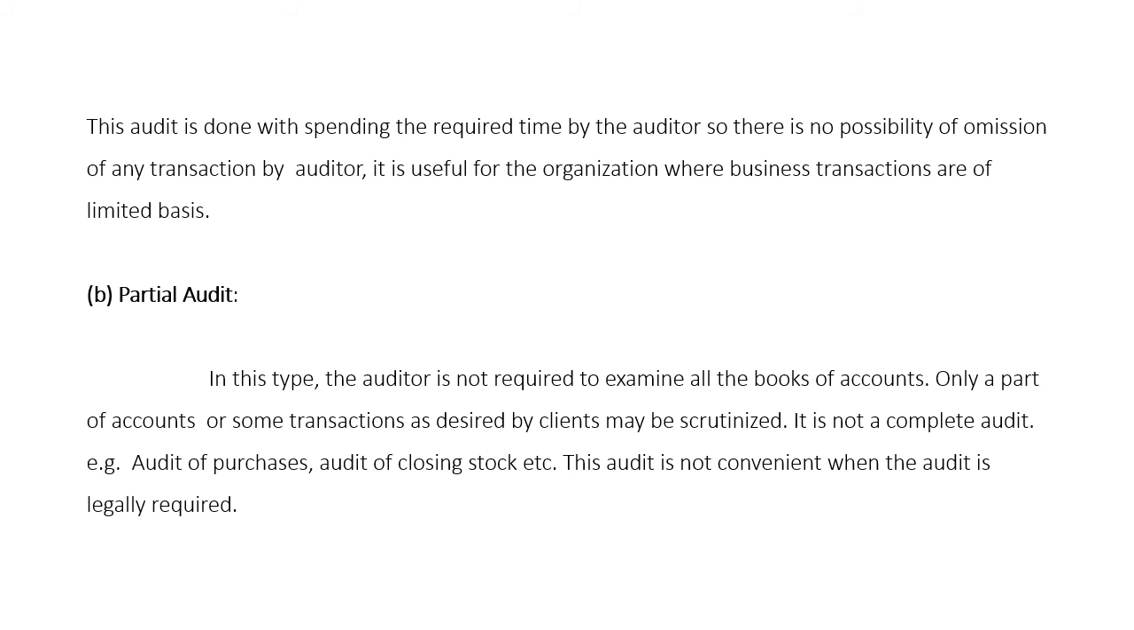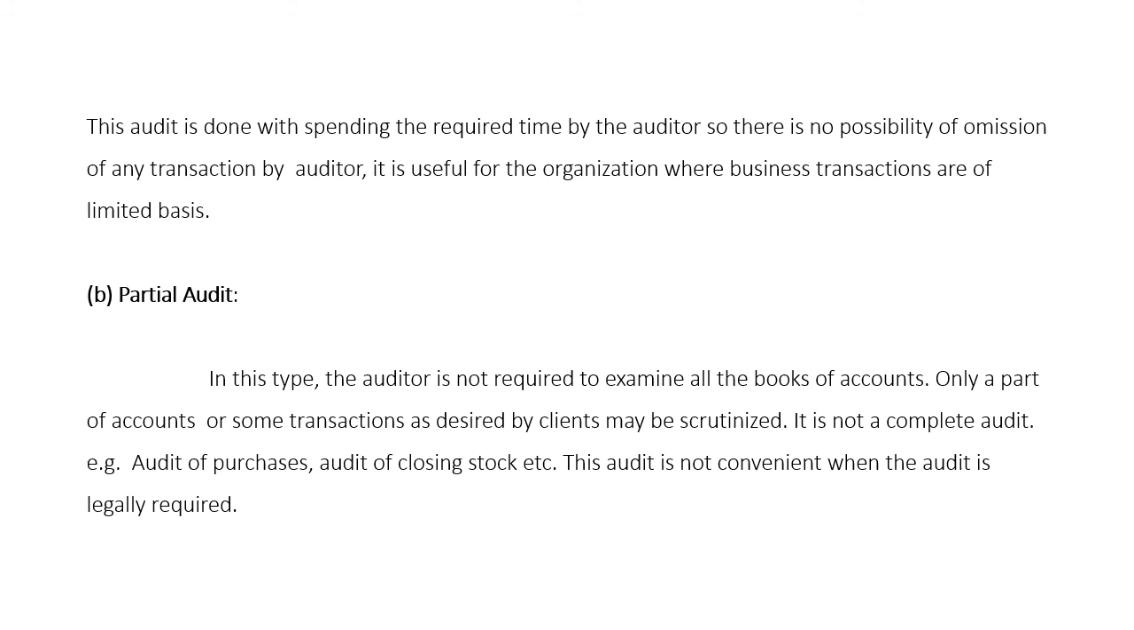This is complete audit. And second is partial audit. In this type, the auditor is not required to examine all the books of accounts. Only part of the accounts or some transactions as desired by the client may be scrutinized by the auditor, and only to that extent is the record examined. So this audit is called a partial audit. This audit is not a complete audit.